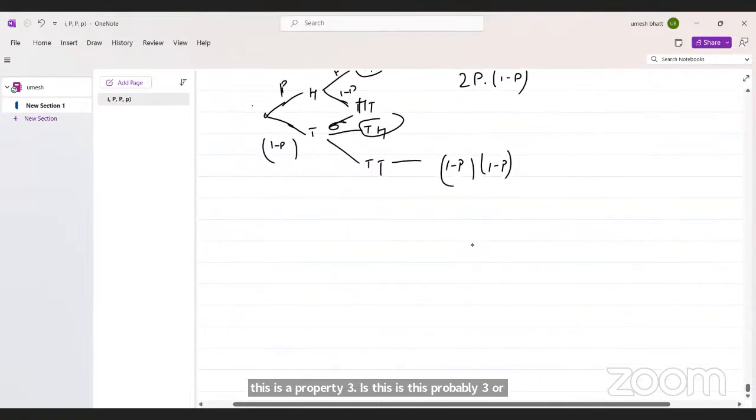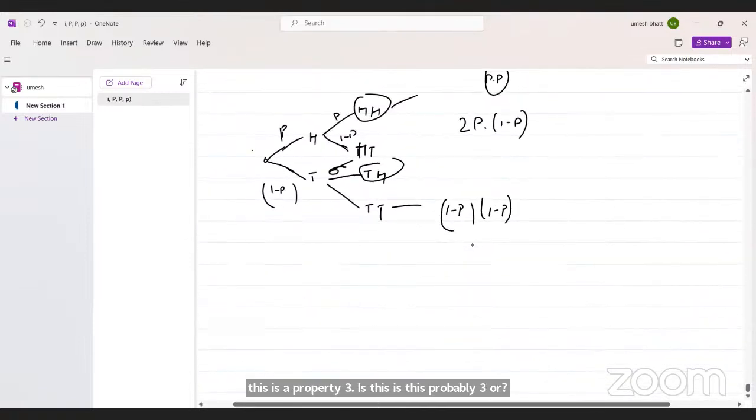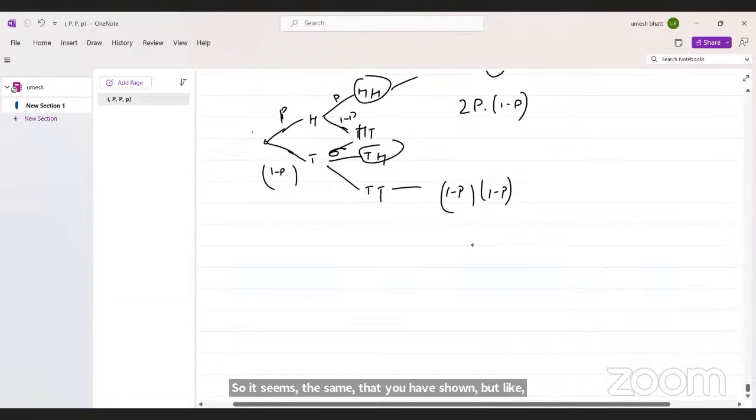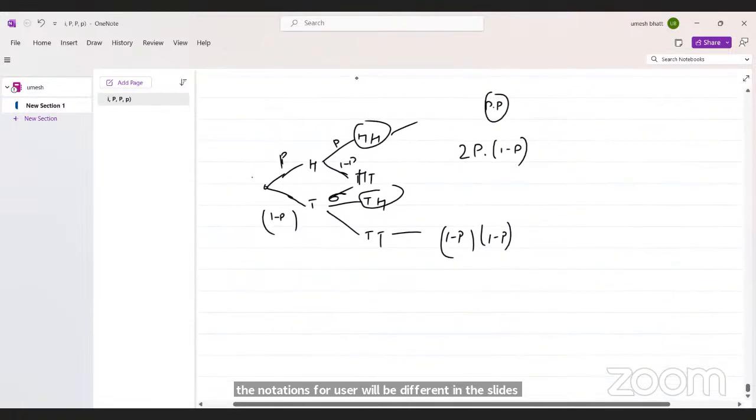Sir, it seems the same that you have shown, but the notations were used a bit differently in the slides. Which slide? Can you share a screenshot? Yeah, just a second. Or should I share the link of the professor's slide itself? I've shared it in the chat.